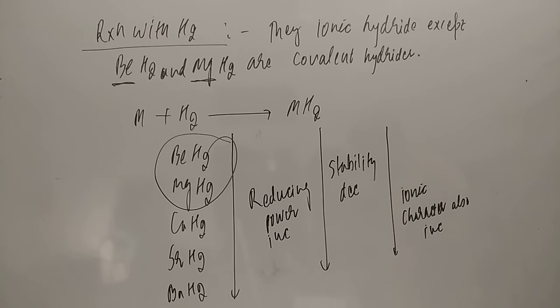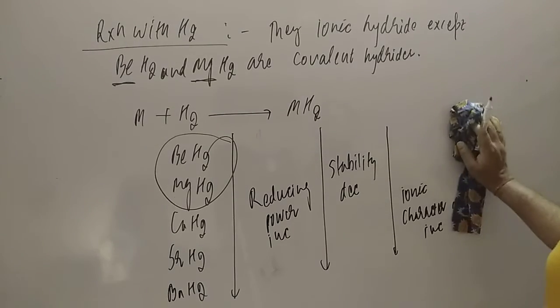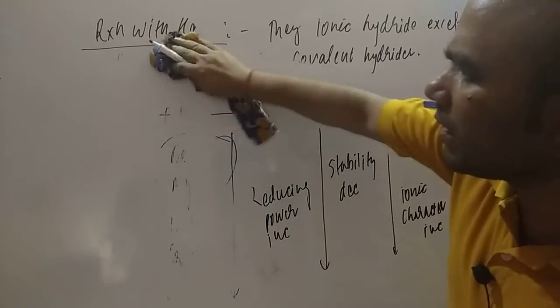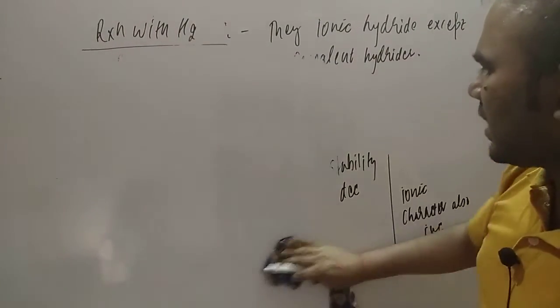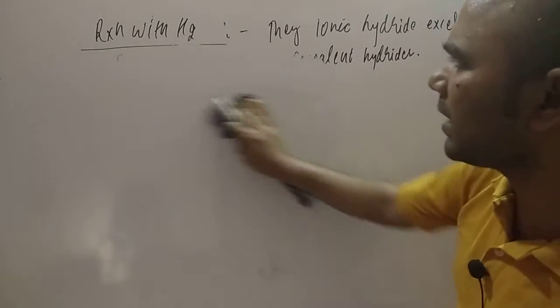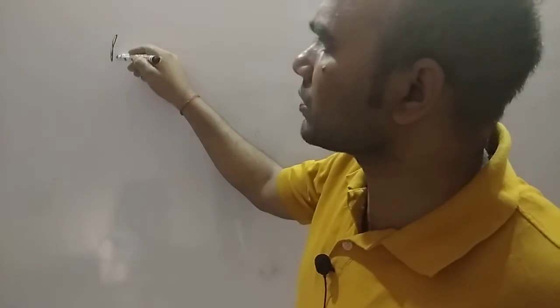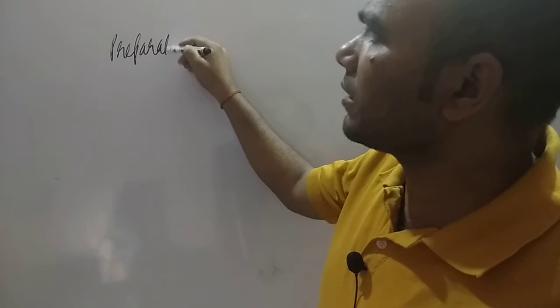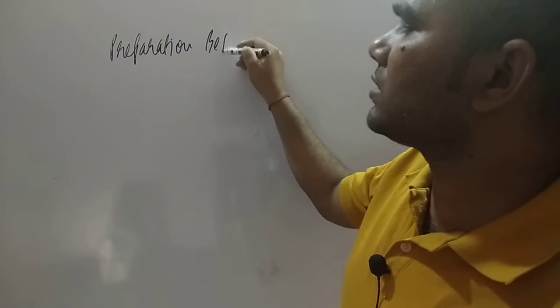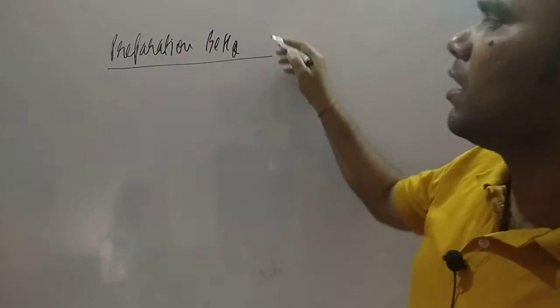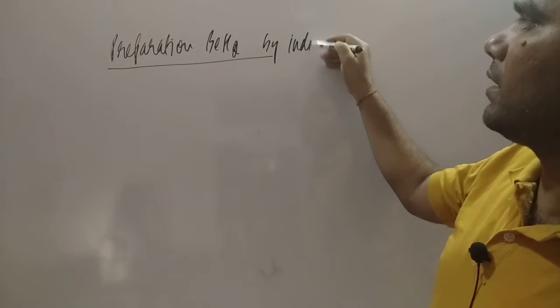Now students, we have to understand the preparation of BeH2. Beryllium hydride can also be prepared indirectly, with the help of lithium aluminum hydride. So how can you prepare beryllium hydride with lithium aluminum hydride? Let us have a look, student. Preparation of BeH2 by indirect method.